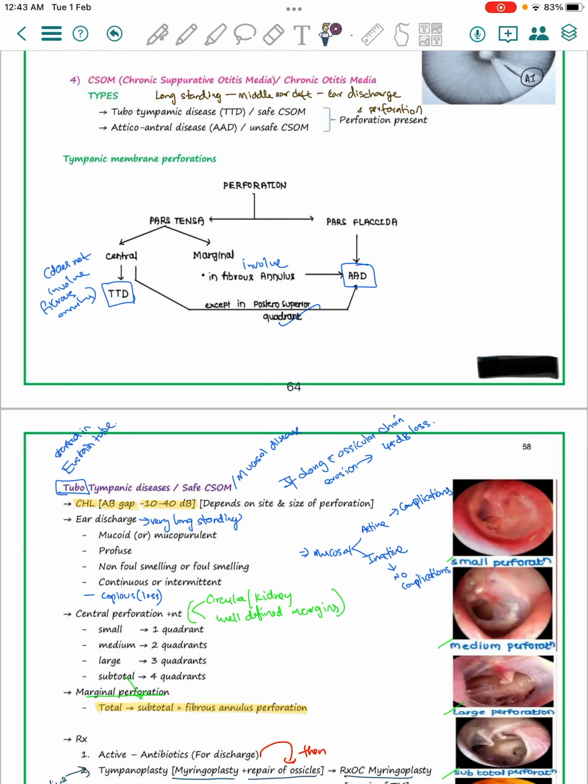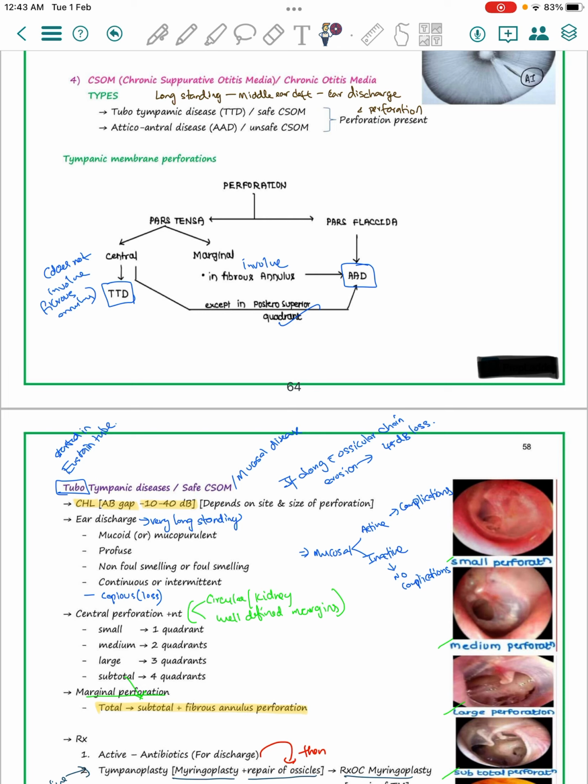Hello guys, in this video we are going to talk about a very important topic, that is chronic suppurative otitis media or chronic otitis media. It is also called CSOM. CSOM is a long-standing infection of the middle ear cleft with the characteristics of ear discharge and a permanent perforation.